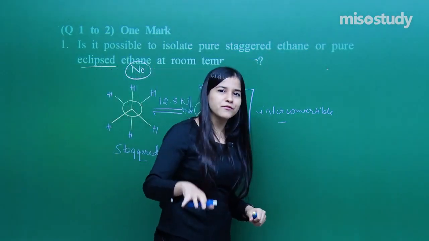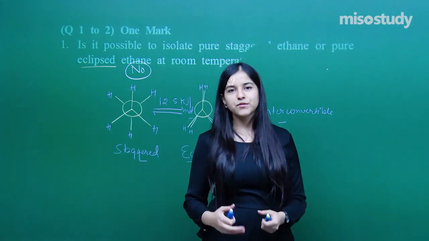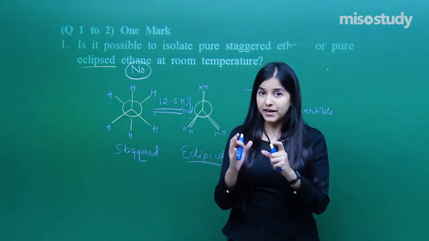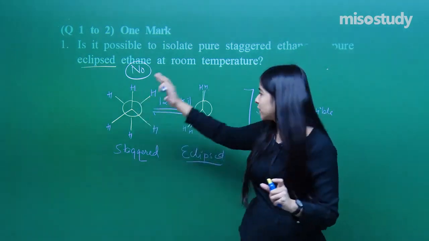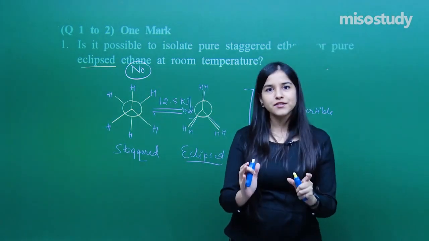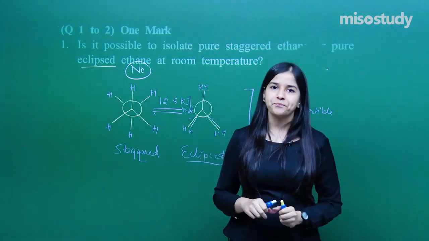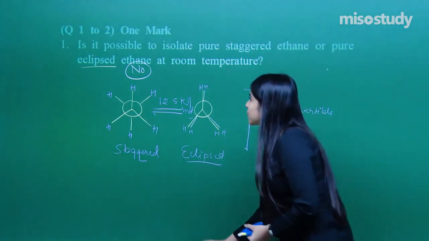Can you tell me a possible way of isolating the two? What is the possible way? The possible way is probably if we can decrease the temperature, if we can freeze this particular reaction. If we can freeze the two forms, I can isolate them, right? Next one.